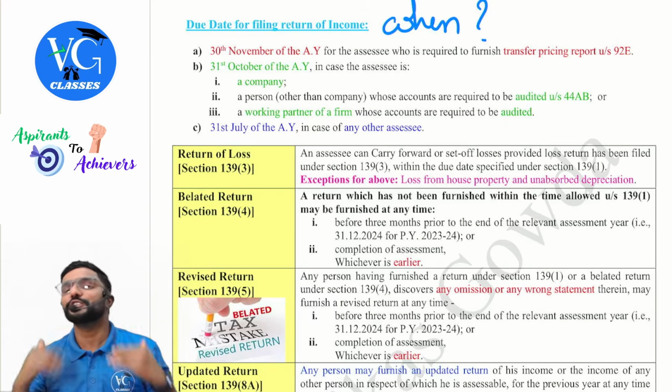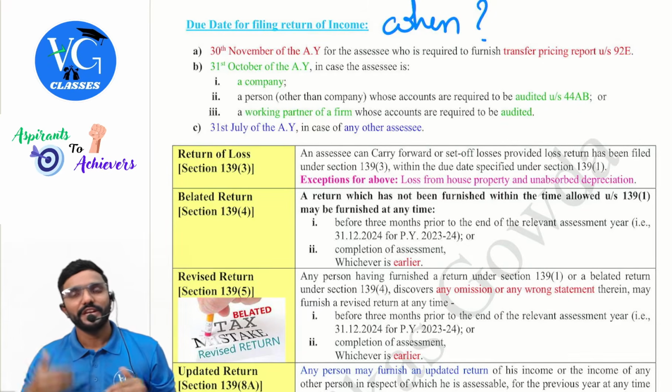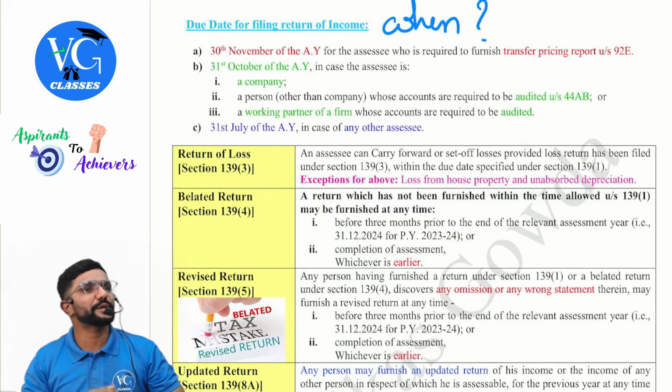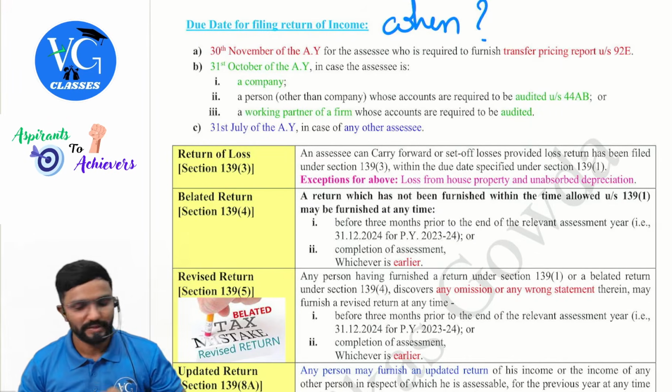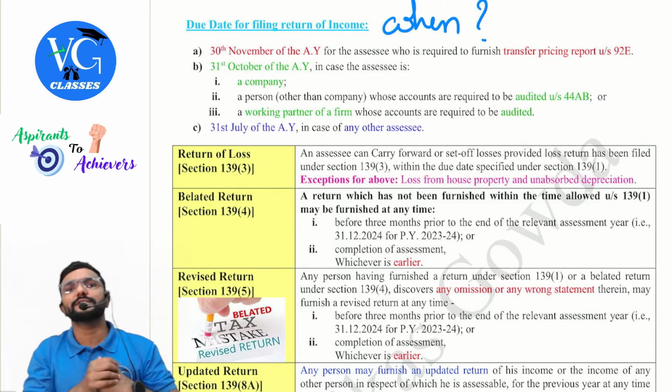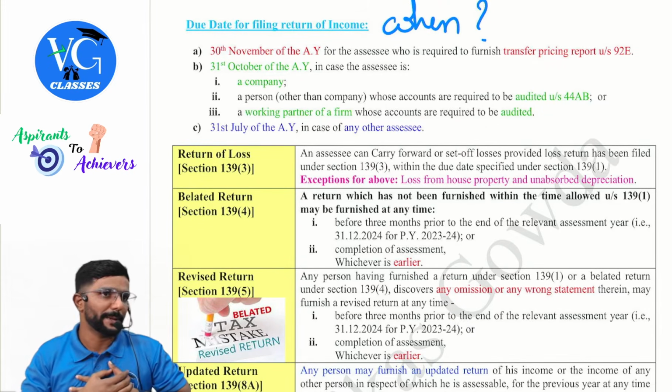Okay, sir. When should I file my returns? Tell me, sir. If I am engaged in international transactions, I am supposed to file a transfer pricing report as per section 92E. Then the due date to file income tax returns for me is 30th November.